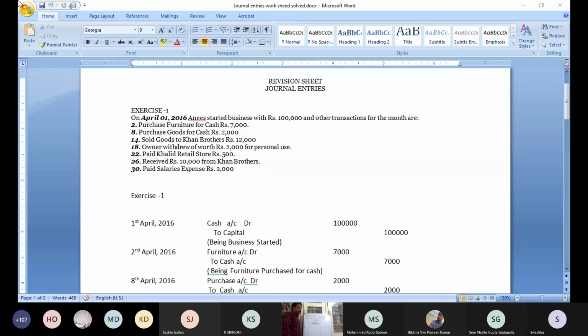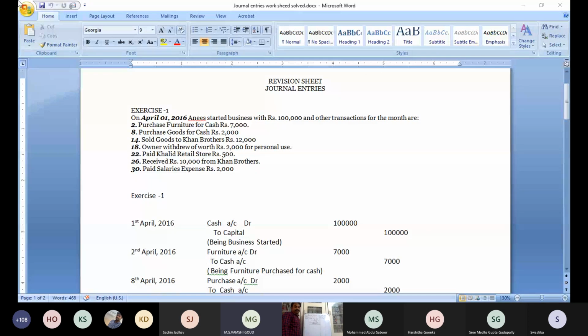Any doubts? Yes, sir, non-commerce students. Make it clear. Do they have any doubts about the first one? No, sir. Okay. Because these are the fundamentals. Come on, next. What is the second transaction?